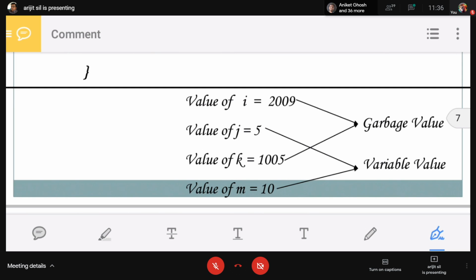So 2009 and 1005 may be unpredictable or garbage values. And the value of m is 10, initialized. That is the difference between a variable that is initialized and one that is not.